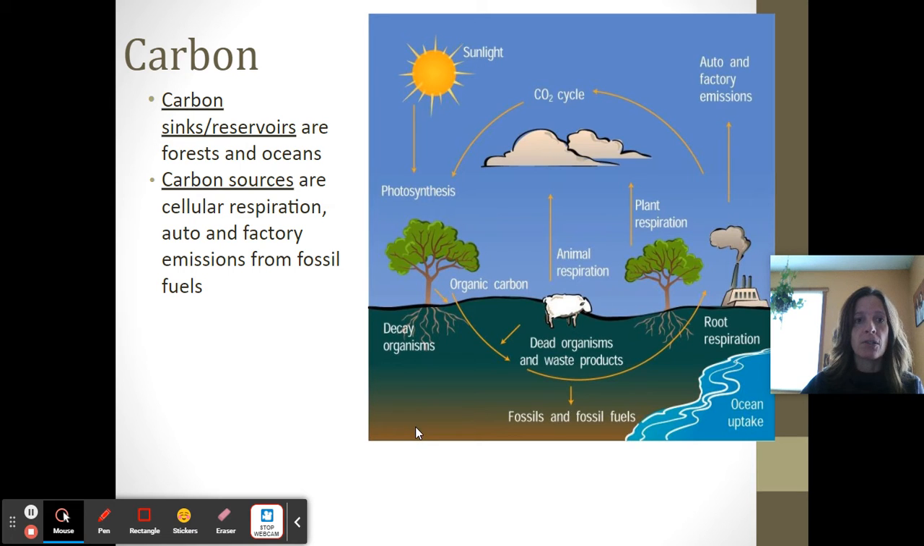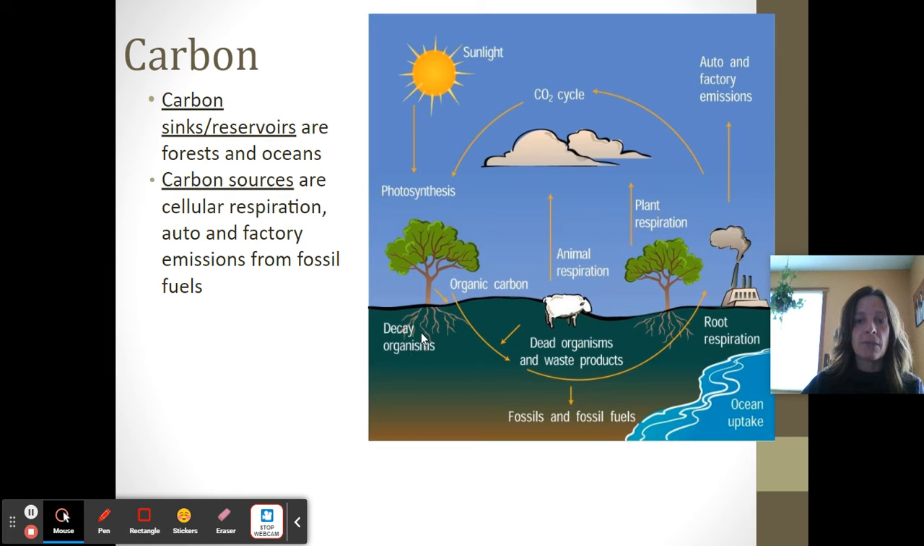There's things called carbon sinks or reservoirs, and that would be like the ocean, right? And the plants. And then carbon sources are going to be plant respiration and animal respiration and decomposition, and also auto and factory emissions. So if you see here, photosynthesis is going to fix carbon, right? That's what it means to turn carbon dioxide into organic carbon that then organisms can eat.